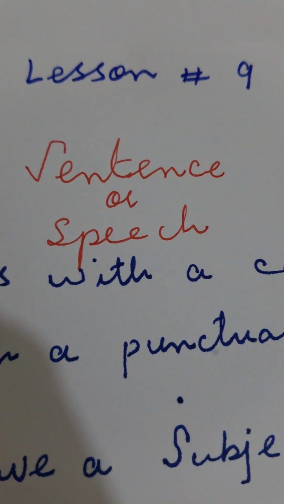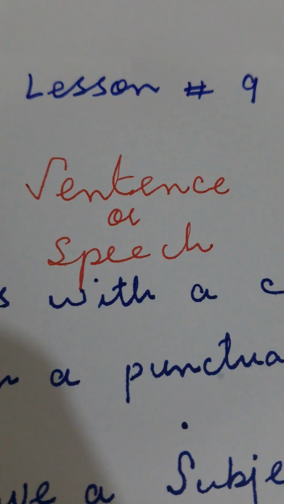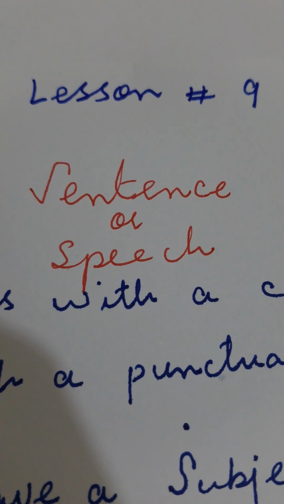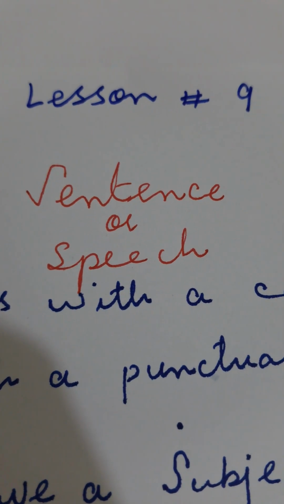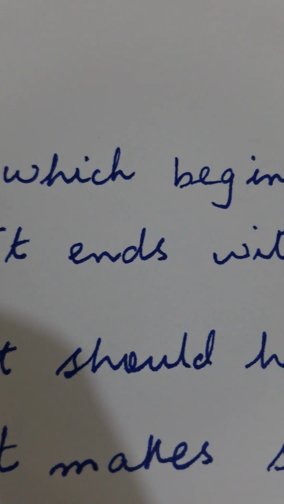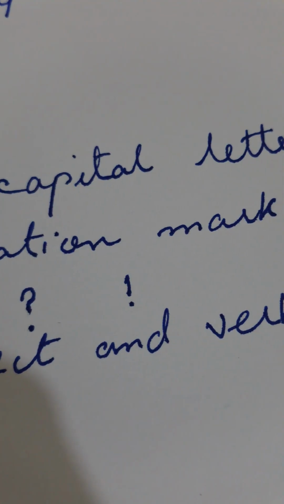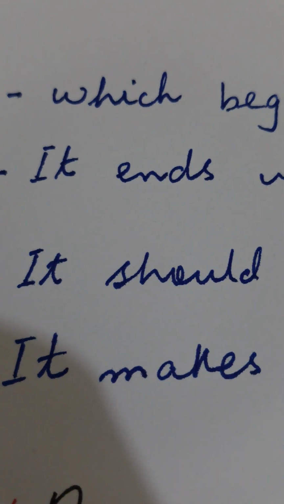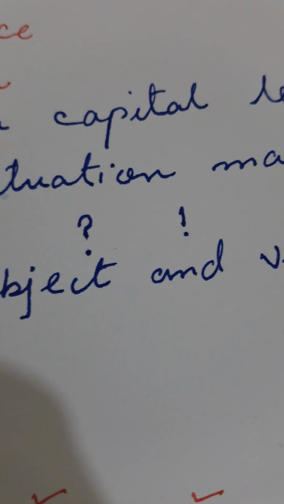Now let's start discussing what is a sentence. A sentence, which can also be called speech, is a combination, a set of words which begins with a capital letter and ends with a punctuation mark.